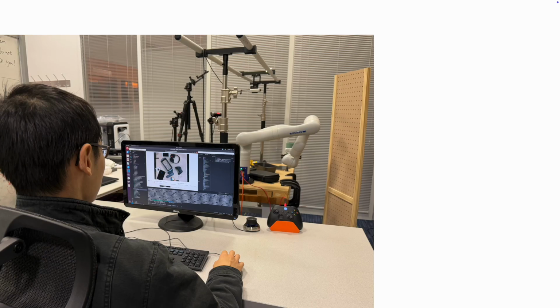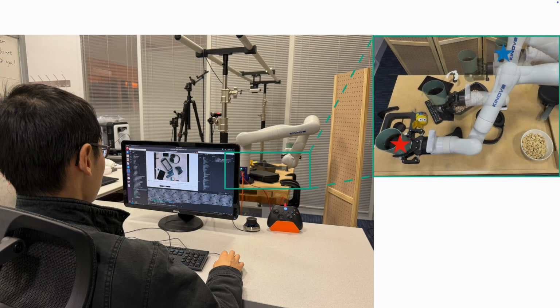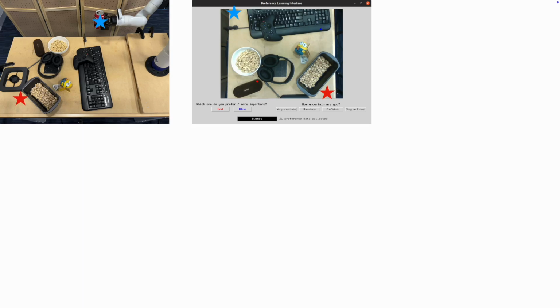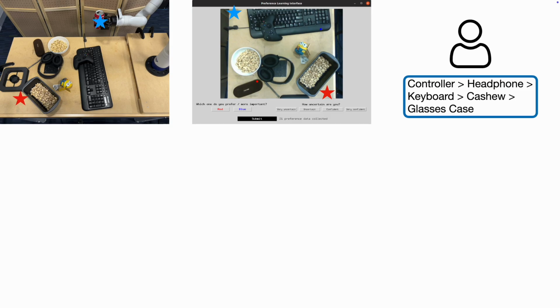This is a demo setup for the first experiment. The tabletop contains many objects, including electronics, snacks, and toys. The user sits in front of a computer, interacting with the interface shown below. At each iteration, a red point and a blue point are sampled, and the user needs to select both the preference and the uncertainty level. In this case, the user prefers the controller over the headphones, followed by the keyboard, cashews, and glasses case.